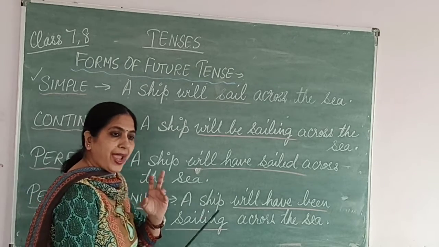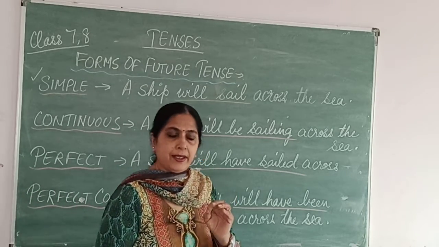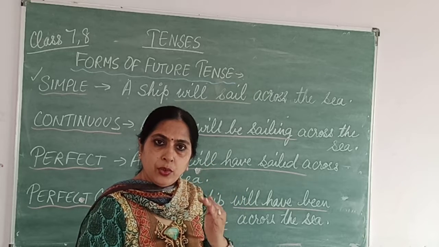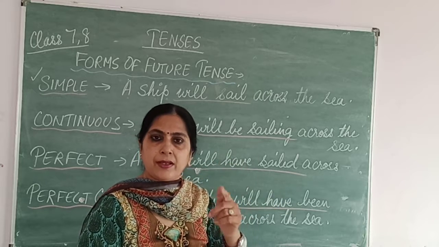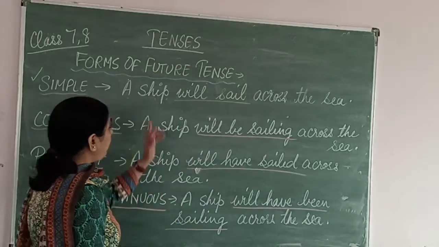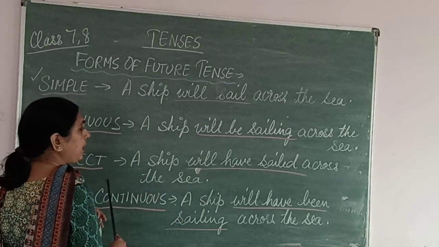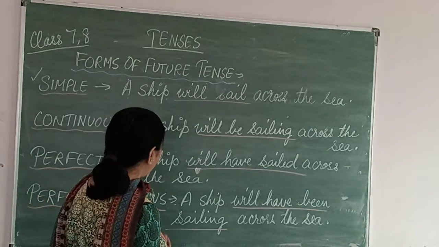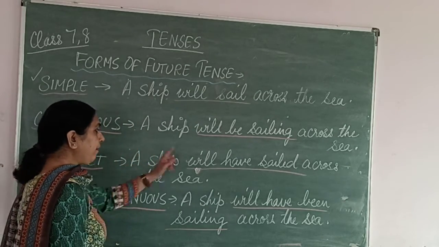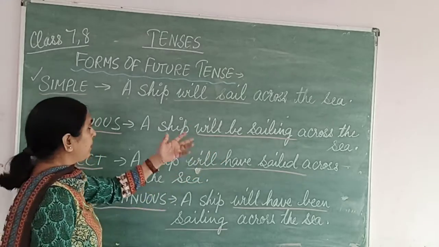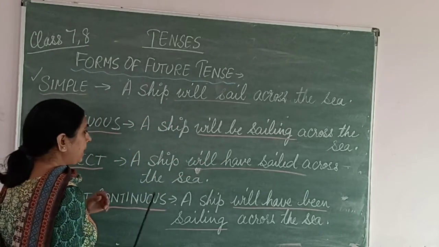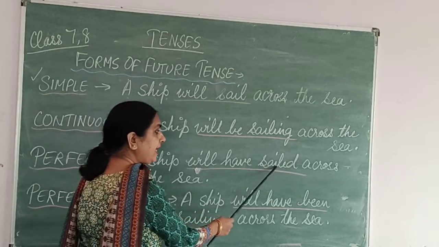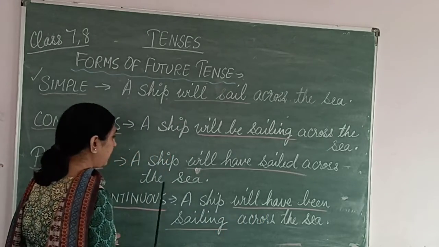Okay. Now future perfect tense. Perfect, I have told you, has or had will be added. There are some basic rules which are used in the present tense, past tense and the future tense. So in future perfect tense you will see have, has or had will be added. Okay. So let's see the example. And will be there because it is future tense. So future perfect tense: a ship will have sailed across the sea.